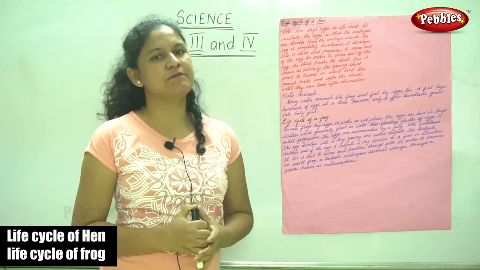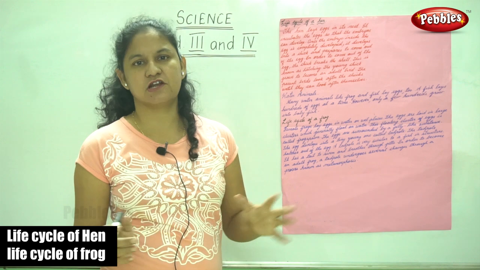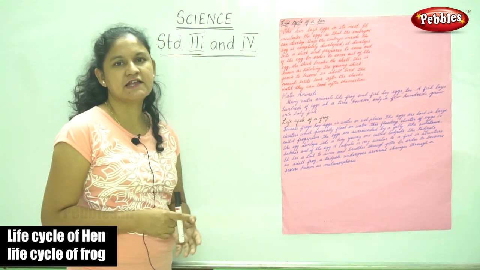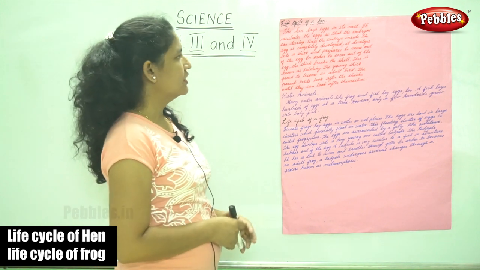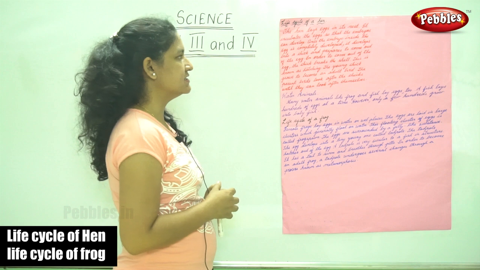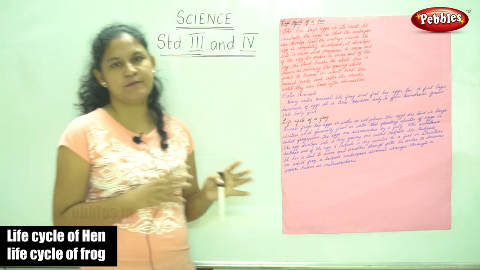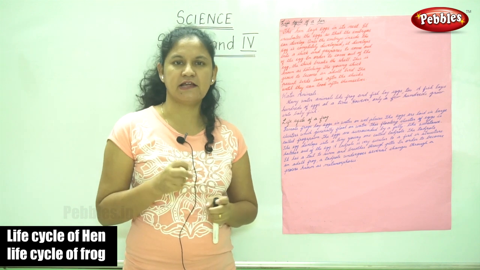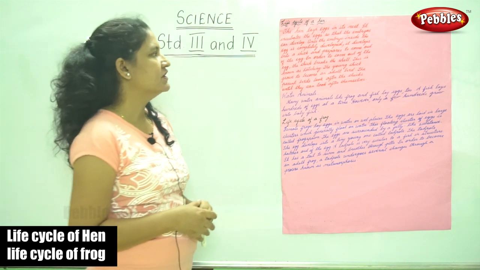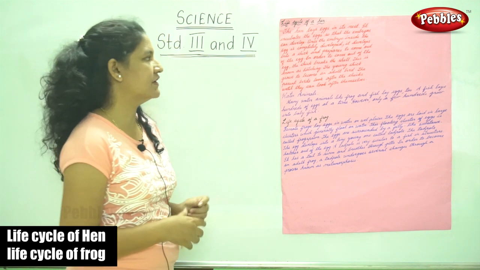So we were talking about the birds, that is the egg-laying birds, and the structure of an egg. Now we are going to see the life cycle of a hen. So the hen lays its eggs in its nest and it incubates the egg, that is, one parent sits on the egg and keeps it warm. This process is known as incubation. So it incubates the egg so that the embryo can develop.